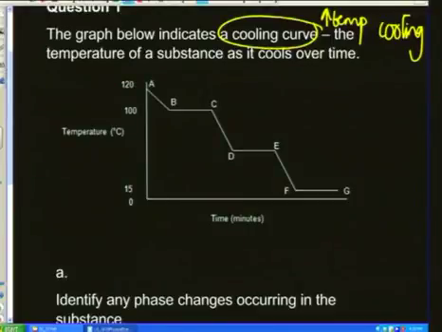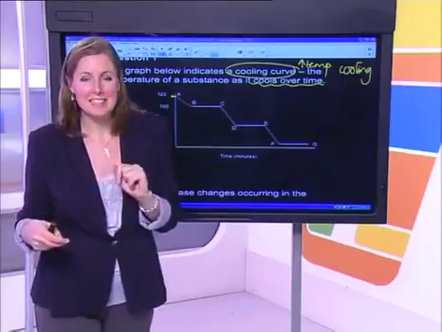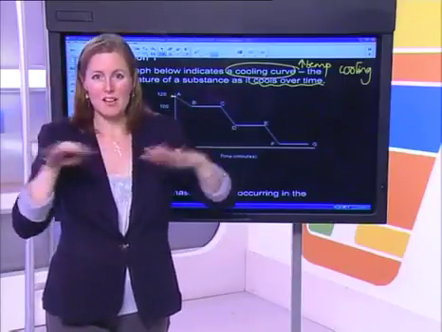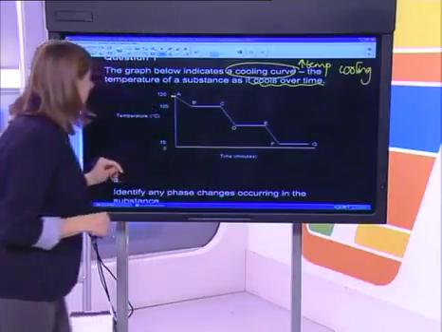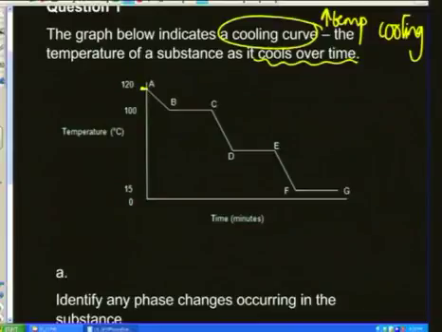The temperature of a substance as it cools over time. So, have a look at the picture. We start off at approximately 120 degrees Celsius. Obviously, you need to read off a graph, and here I've got a sketch graph. But if you were given a test or an exam question, you would be able to read more distinctly off graphs with lines on grid paper. It starts off at 120 degrees Celsius and it cools right down to about 15 degrees Celsius down there.